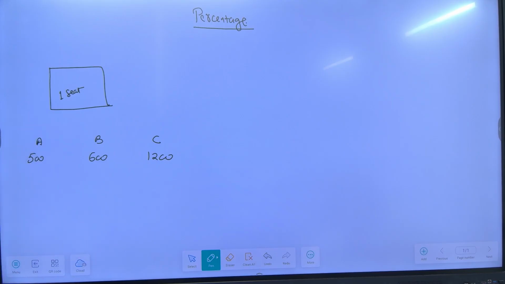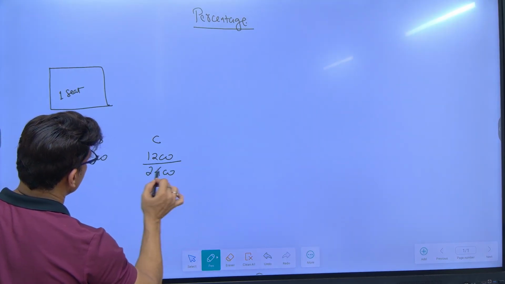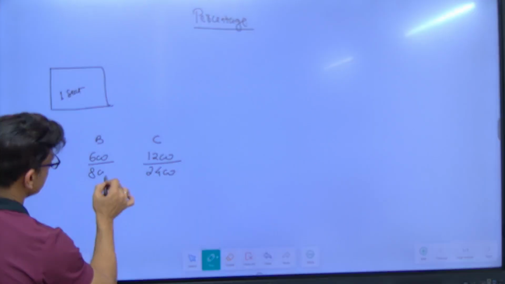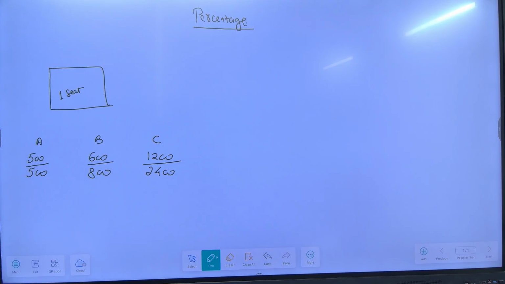So on the basis of this, who do you think should get admission? C, right? All of you will say C. Okay. Let's say C got 1200 marks out of 2400, B got 600 out of 800, A got 500 out of 500. Who do you think will get admission now? Why? He got 100% marks, right?